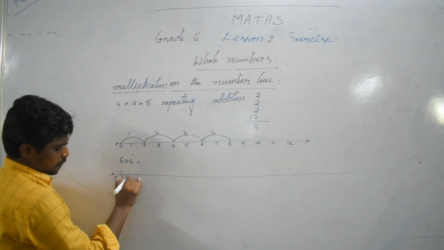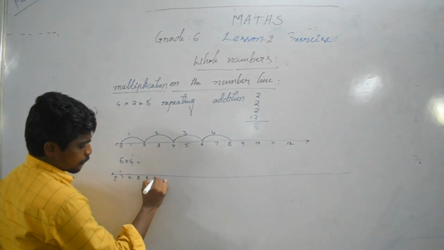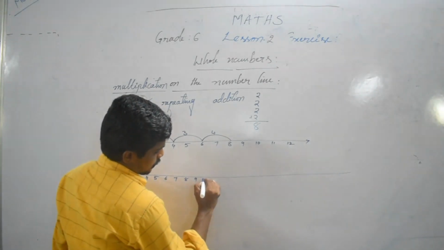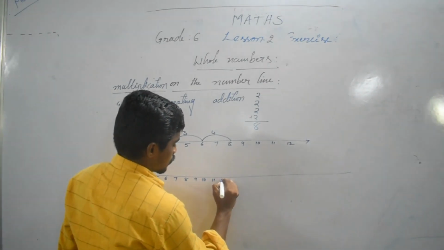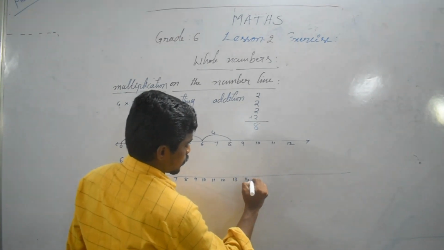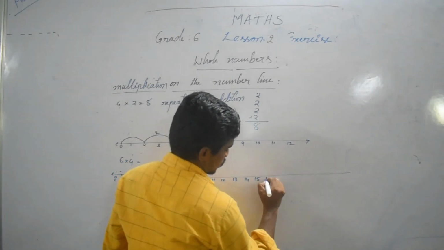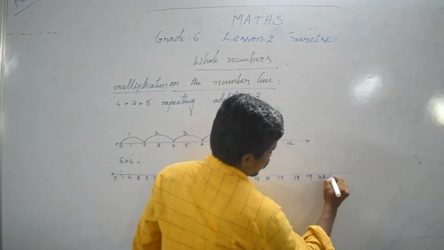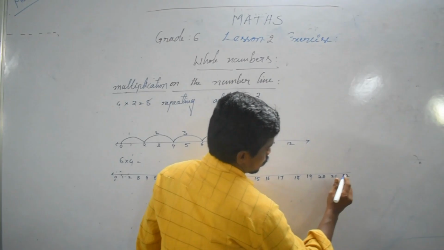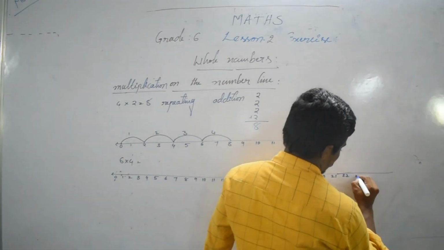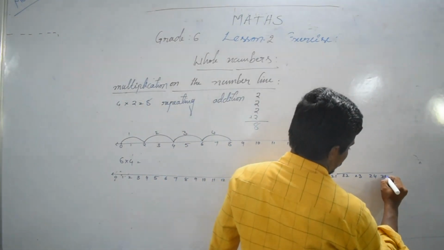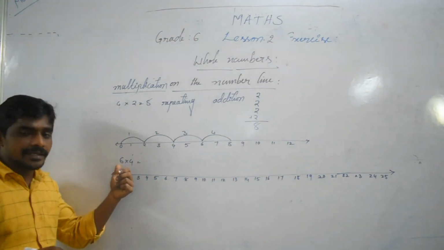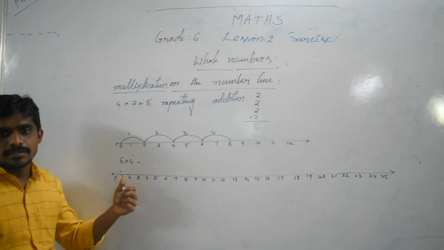0, 1, 2, 3, up to 25. So here, the number 4, how many times are we adding it? 6 times.